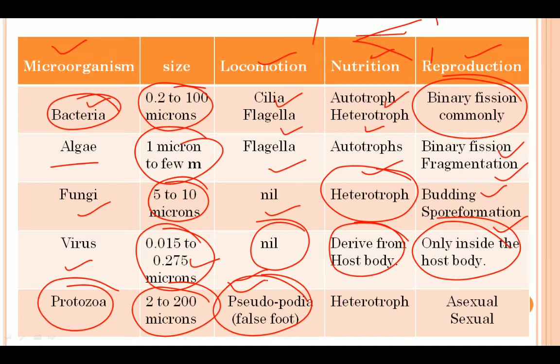And the mode of nutrition in them is heterotroph. That is, they depend on other microorganisms for food. The mode of reproduction can either be asexual, in which only one parent is involved, or sexual. In sexual reproduction, two parents have to be involved for reproduction to occur, right?